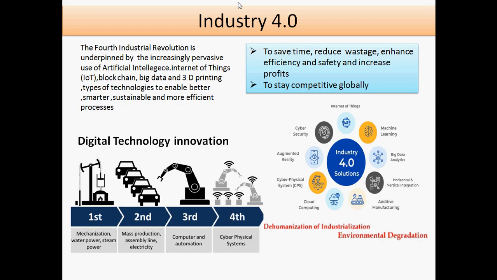After that, we are adding the cyber physical system, like we discussed cyber security, then machine learning, big data analysis, horizontal and vertical integration, cloud computing, and many more, AR and VR. So this technology we are integrating, and we created the dehumanization of industrialization and environmental degradation. So these are the aims for Industry 4.0. Now we are going to discuss the next point. The use of Industry 4.0 is to save time, reduce wastages, enhance safety, and increase profits. So these are the main motto for Industry 4.0.